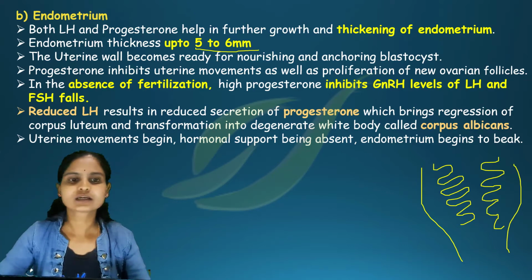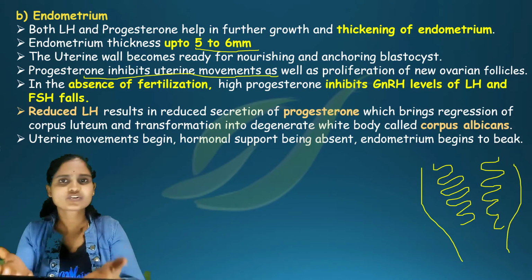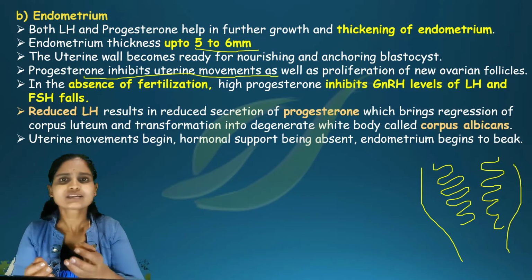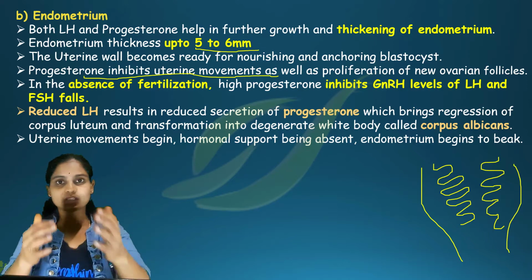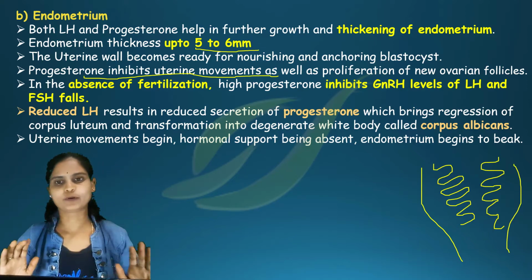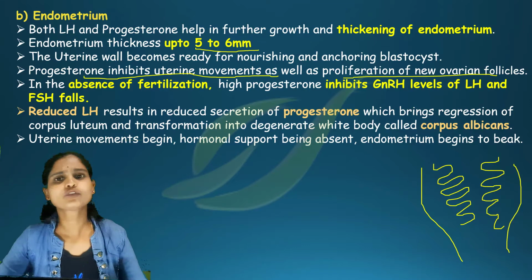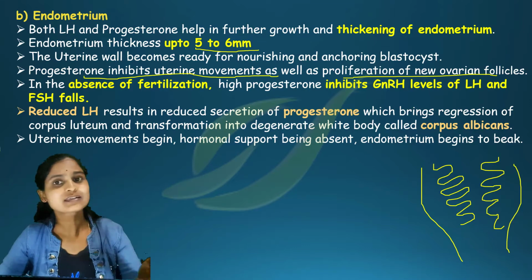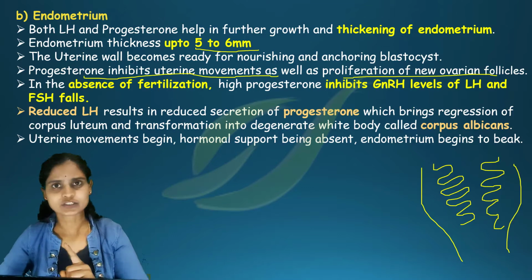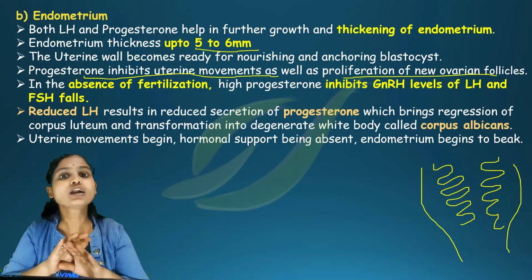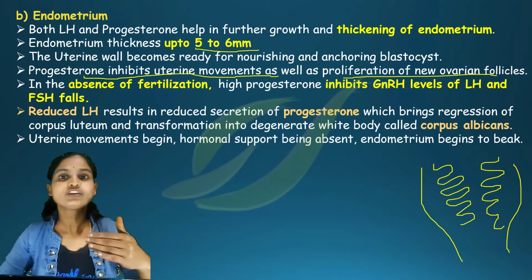Okay, so the next thing is that progesterone inhibits uterine movements. The uterus is nothing but the womb. Slight movements will be there, but once the progesterone hormone is more, these movements will also be stopped. Then we can say that it also inhibits the proliferation of new ovarian follicles. As I have already explained, every month only one ovum will be released. So further ova are not developed due to the increase in progesterone hormone. That is one of the reasons.